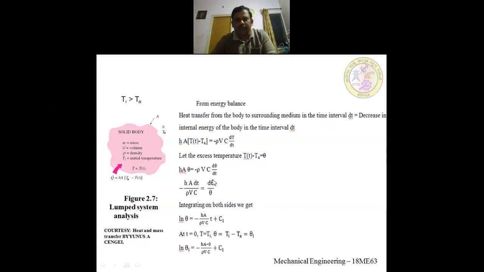Next step, I have rearranged the above equation. hA I have written as it is, dt I have taken to the left hand side, rho V c here, with the negative sign on the left hand side, that is equal to d theta on the right hand side. This theta I have taken to the right hand side, it comes to the denominator, d theta by theta.